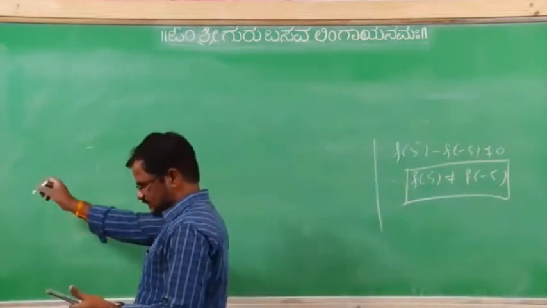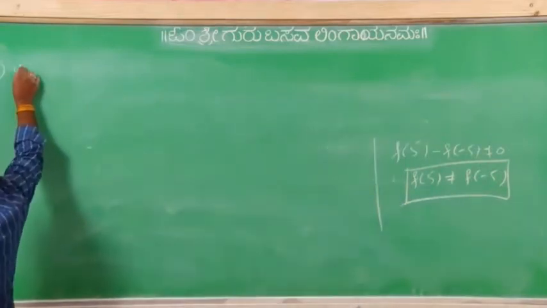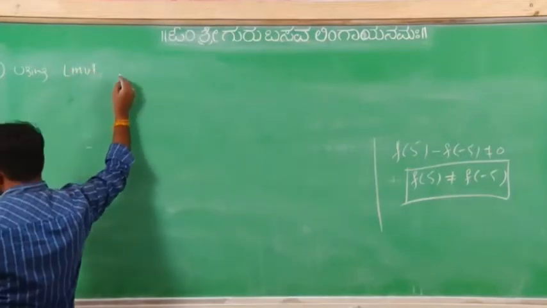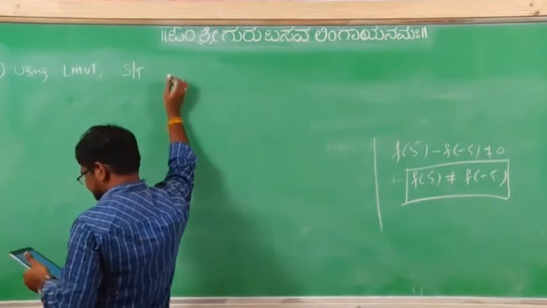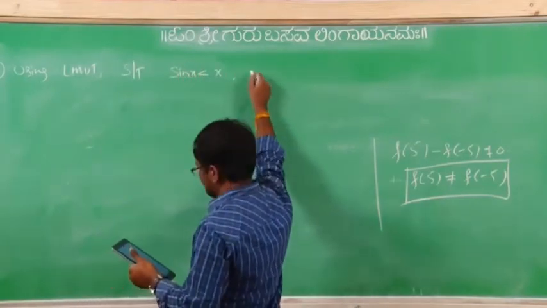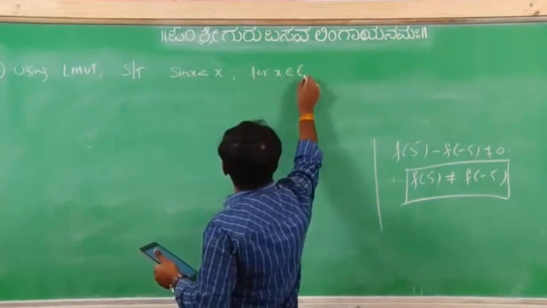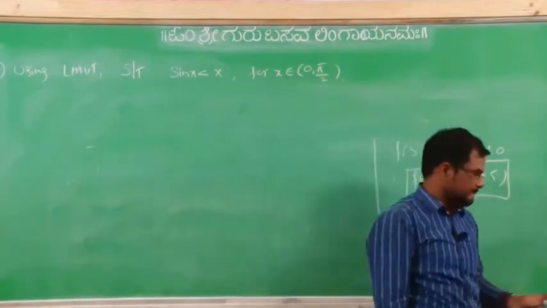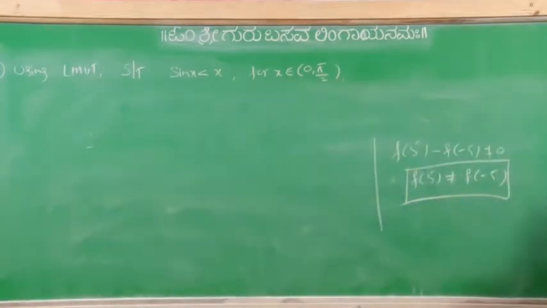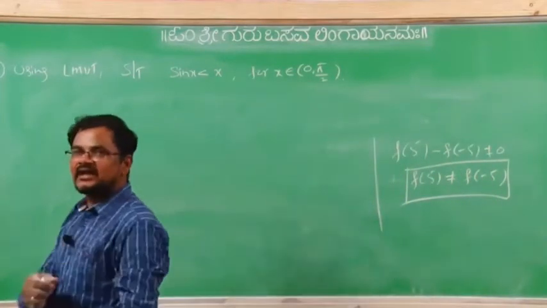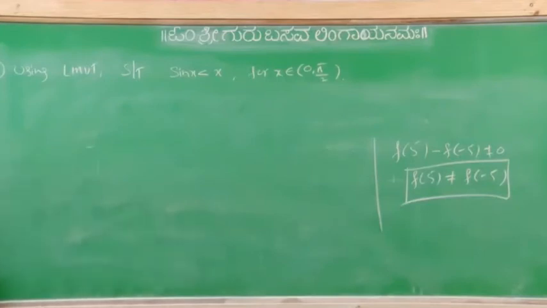Next, second problem, applications only. Using Lagrange's mean value theorem, show that sin x is less than x for x belonging to (0, pi/2). This is an important one. What we have to show is that sin x is less than x for x belonging to (0, pi/2).